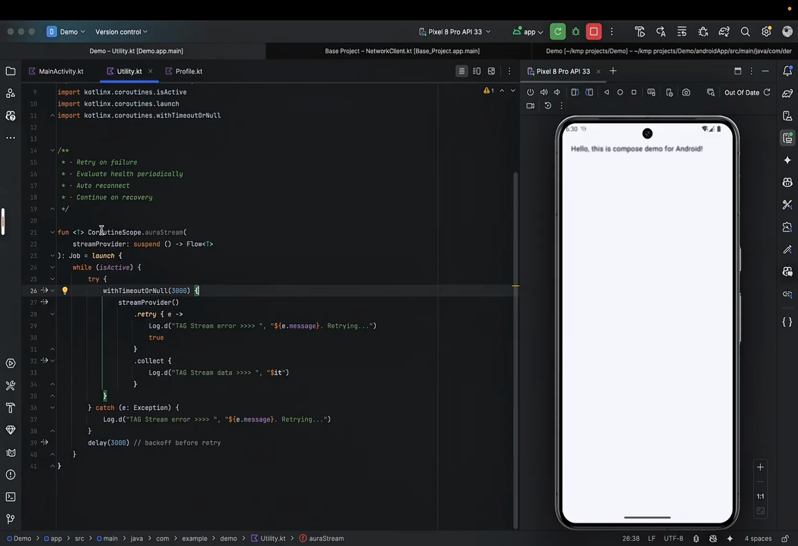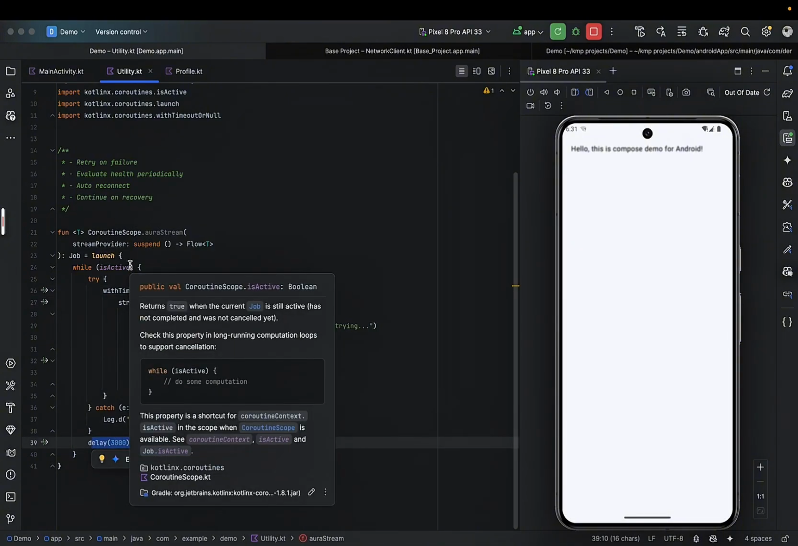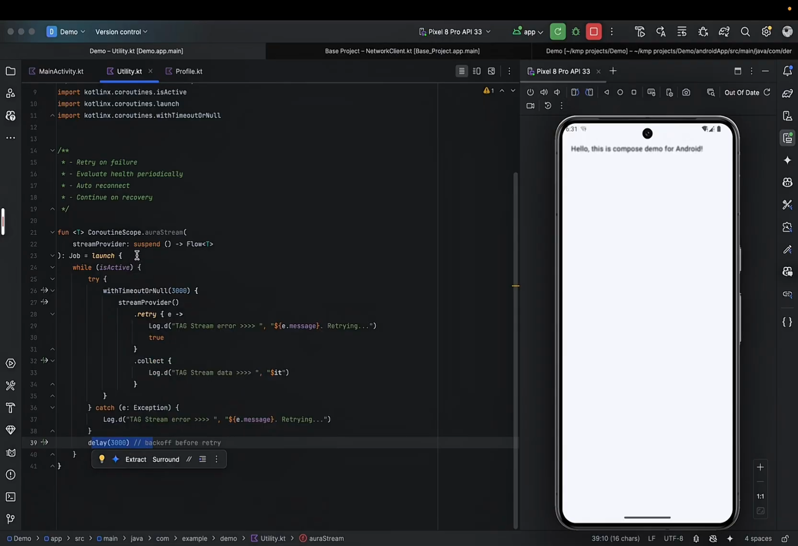So to begin with, we have an extension function here called auraStream, and this is going to be launched within a coroutine scope, right? So this launches a coroutine, and this coroutine will be executed every 3 seconds as long as it is active. So we use the coroutine scope to monitor the state of the coroutine.